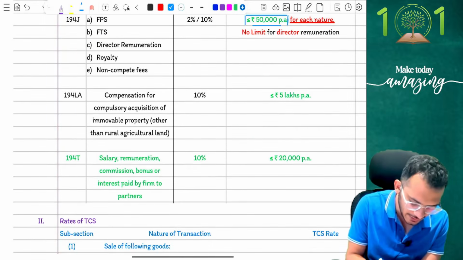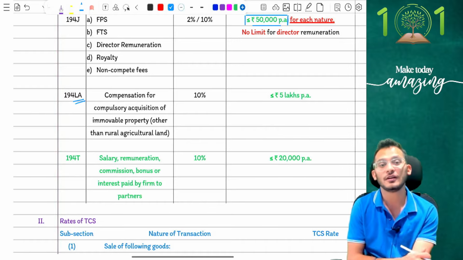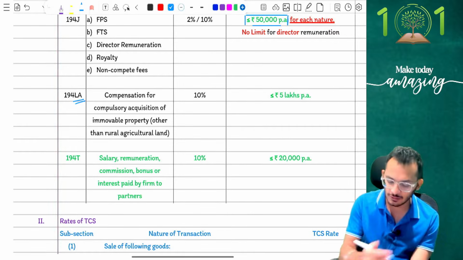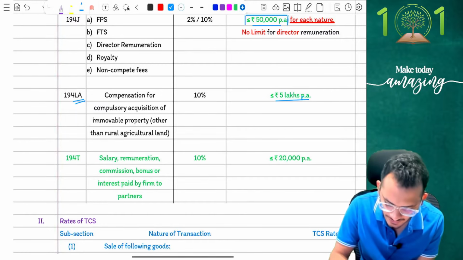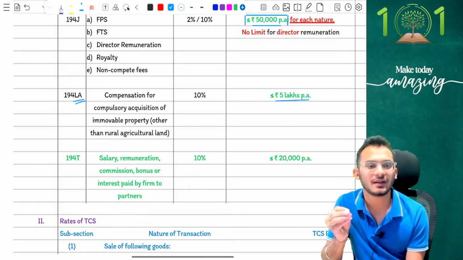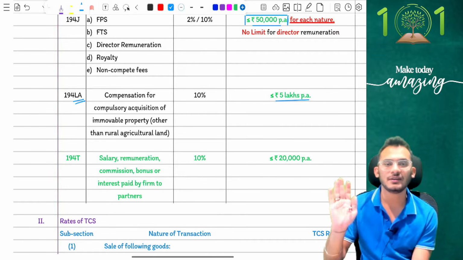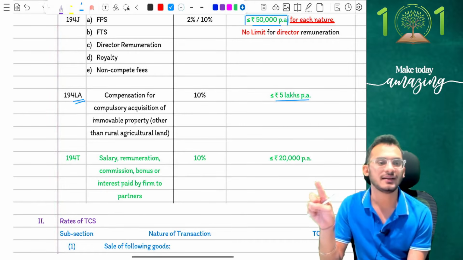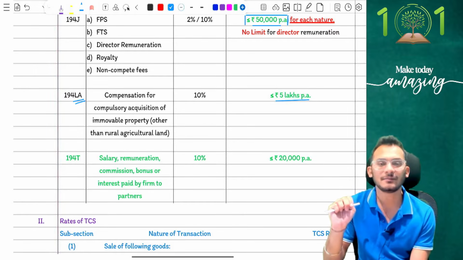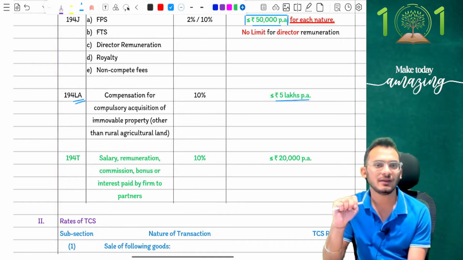Next comes your 194LA. For those who remember, people, 194LA was all about your compulsory acquisition. Until last year, the compulsory acquisition threshold was 2,50,000 rupees. Now the compulsory acquisition threshold is 5 lakh rupees. So 5 lakh rupees is now the threshold limit for your compulsory acquisition. Up to 5 lakh rupees, they will not deduct TDS. After 5 lakh rupees, they will deduct TDS at the rate of 10%. Who will deduct? Government will deduct. Government will deduct 10% TDS if the threshold limit of 5 lakh rupees has been crossed.